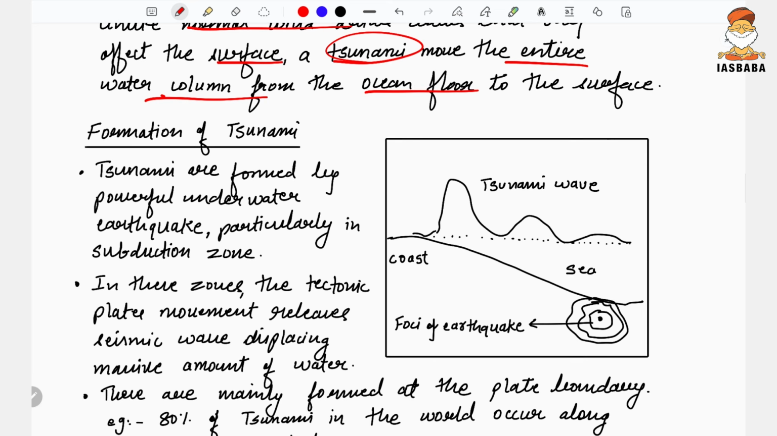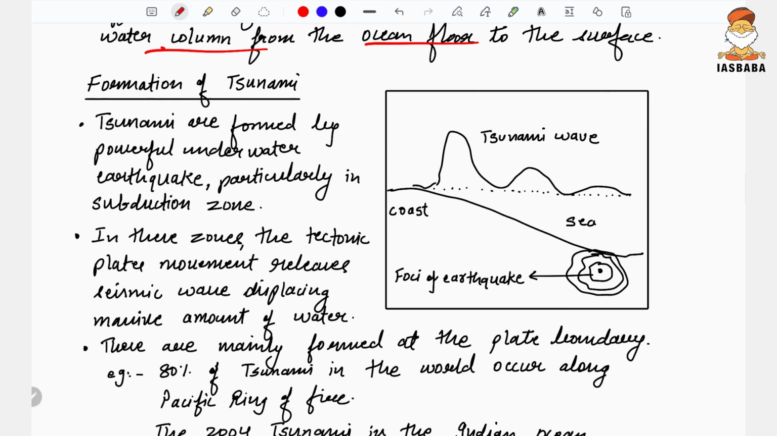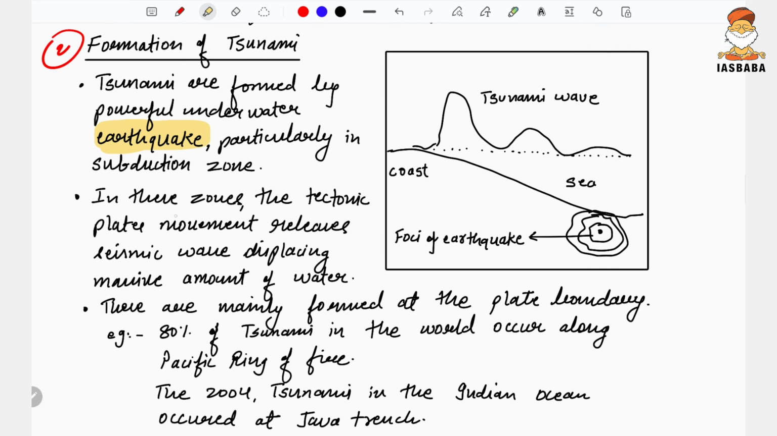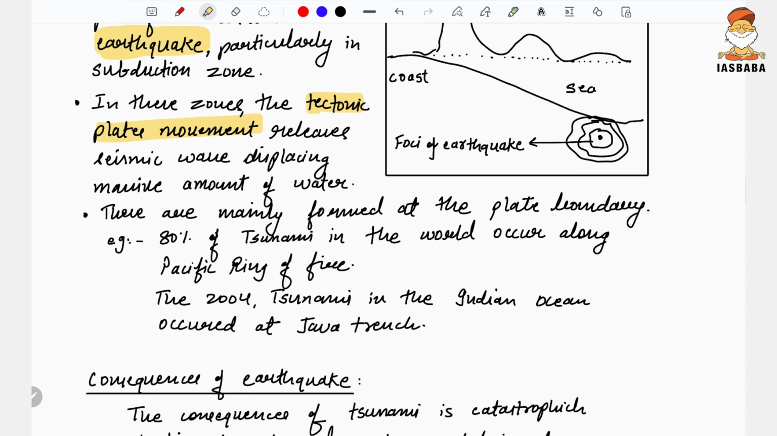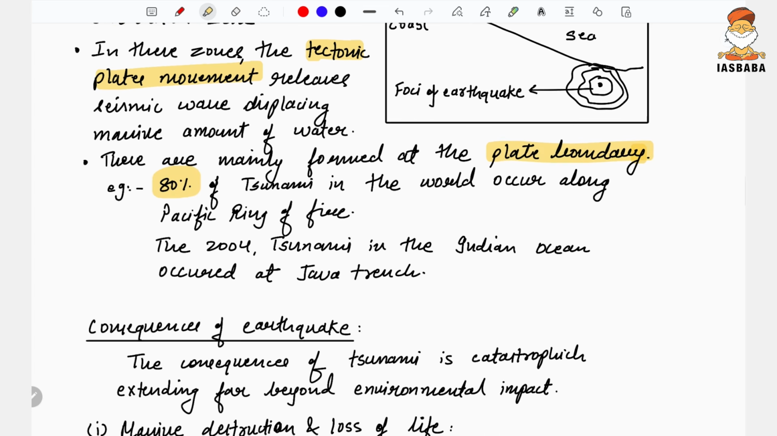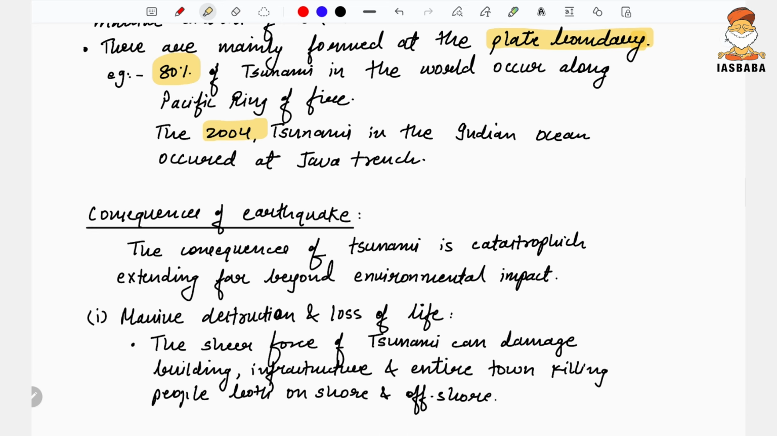Okay, formation of the tsunami, how it is formed, that is the second part of the question. So basically it's asking you to explain the process. Tsunami are formed, as we all know, by powerful underwater earthquakes, especially in the subduction zone. In this zone, the tectonic plate movement releases seismic waves displacing a massive amount of water. So these are mainly formed at the plate boundaries. Around 80% of the tsunami in the world occur along the Pacific Ring of Fire. The 2004 tsunami in the Indian Ocean occurred at the Java Trench.